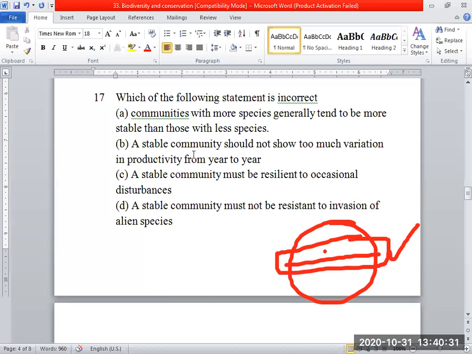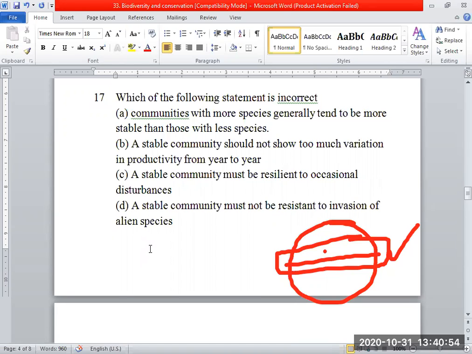That means in the tropical area, they tend to be more stable because they live in a stable environment, isn't it? They live in a stable environment. So that's why we can say that's correct. Okay. Next, in the same way, second statement.